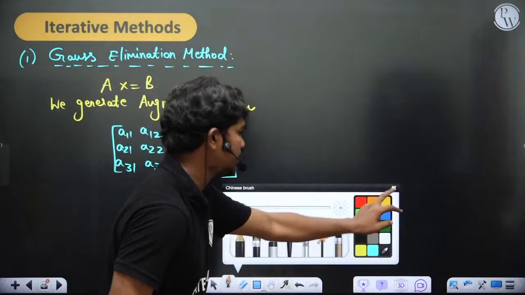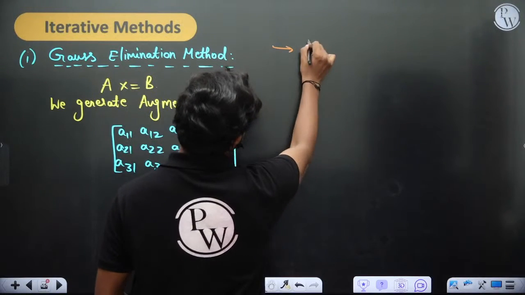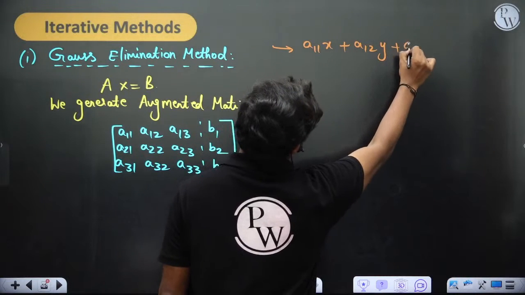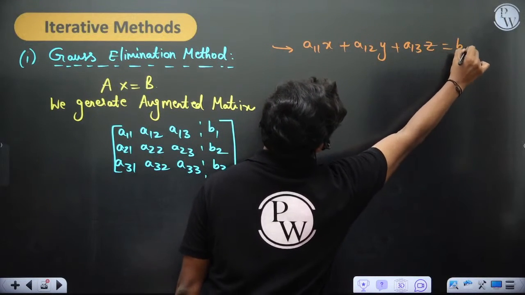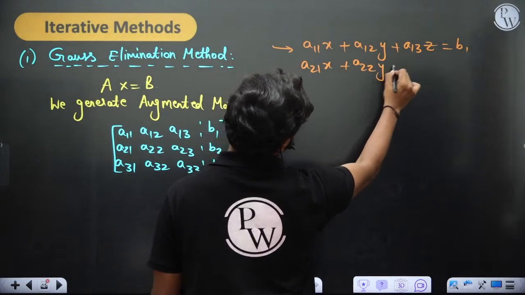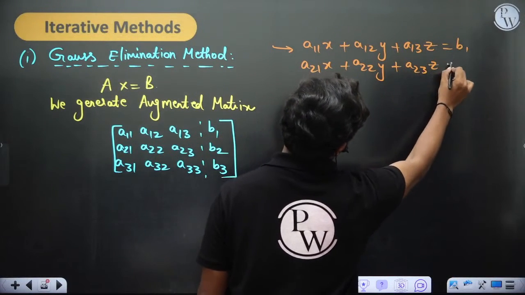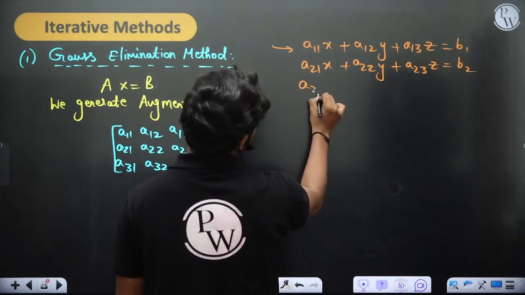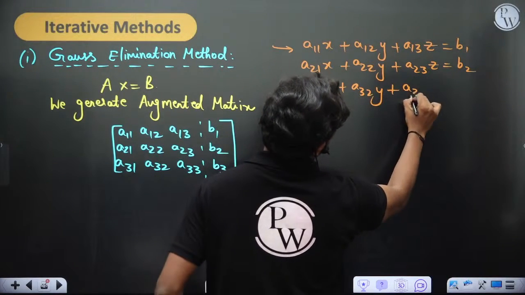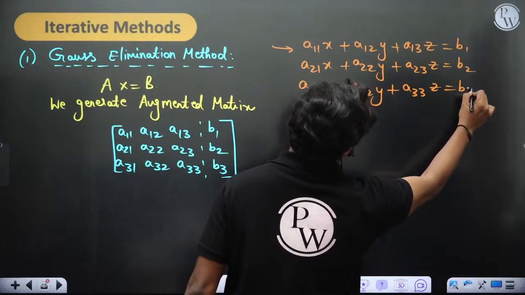Basically, the system I am taking is A11x plus A12y plus A13z is equal to B1, then A21x plus A22y plus A23z is equal to B2, and A31x plus A32y plus A33z is equal to B3, of course.